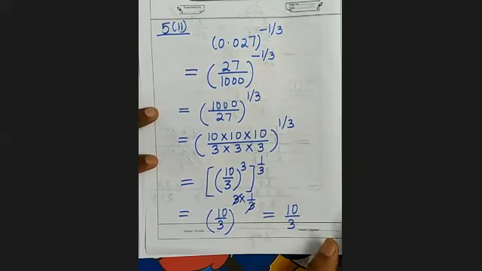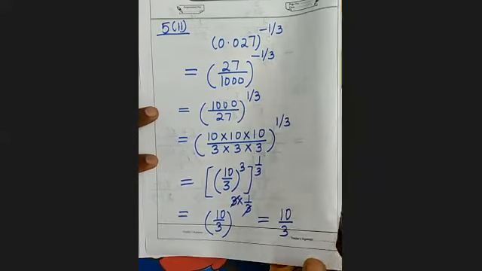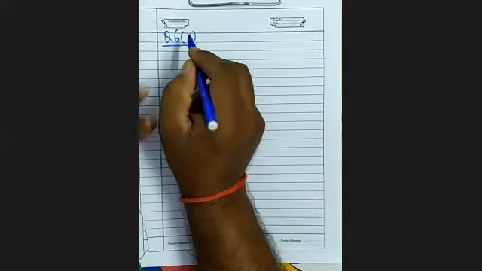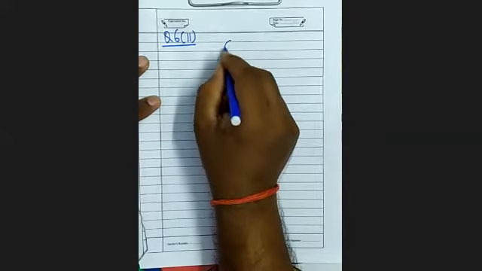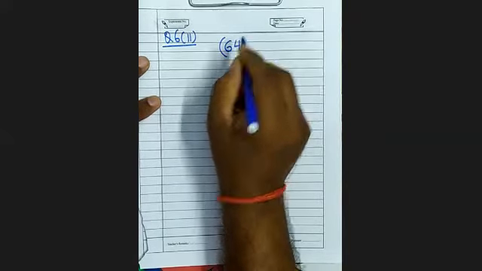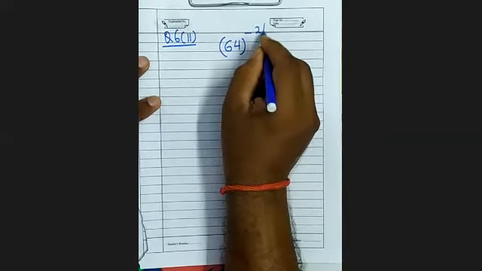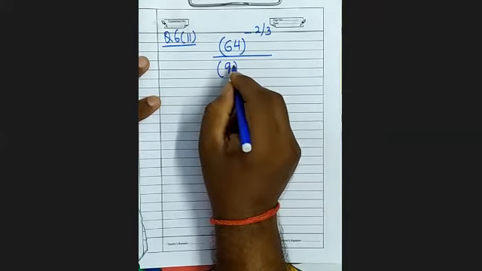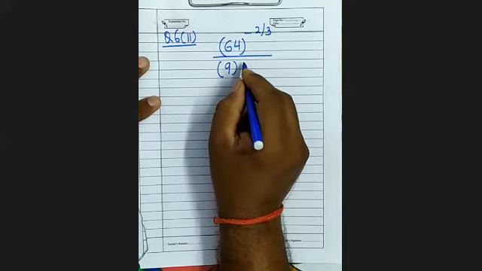Now you can see one more question. Here question number 6, second part. It is 64 whole to the power minus 2 by 3 divided by, here there is the division, I have written like this, 9 whole to the power minus 3 by 2.